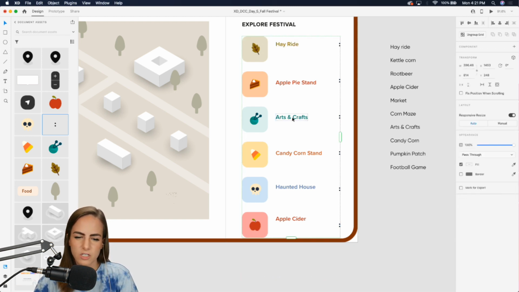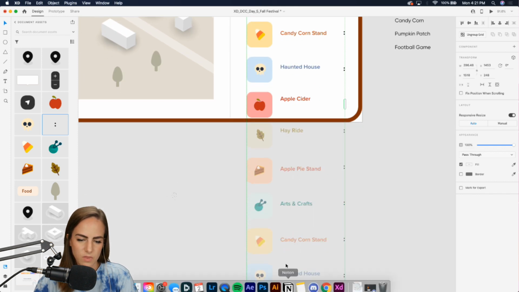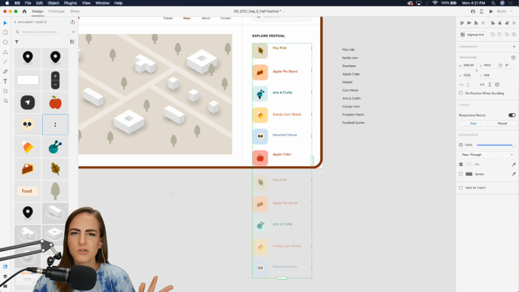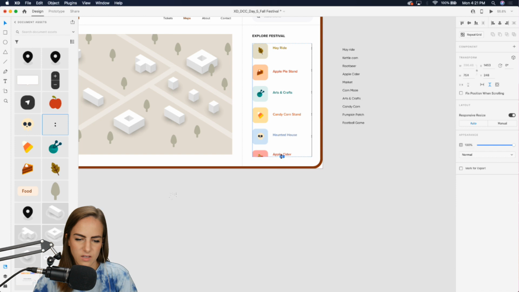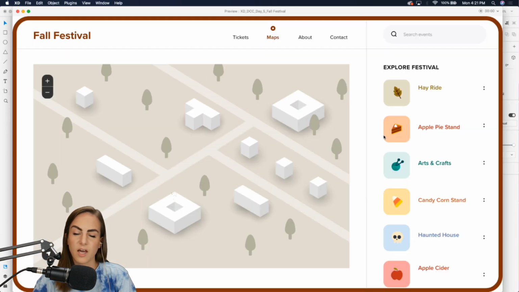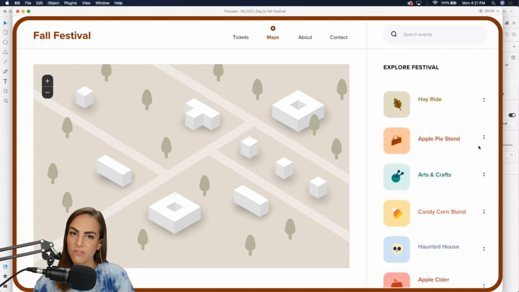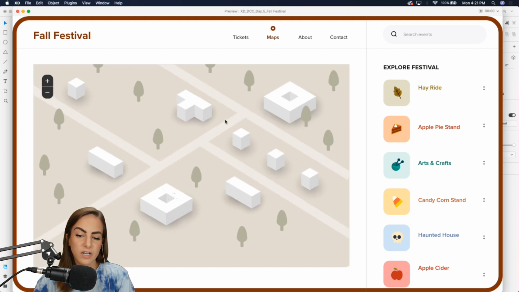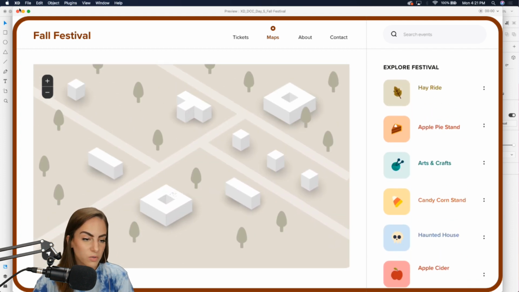Let's do a repeat grid just to show that. So let's say these are kind of scrolling off there. Maybe we've got like hundreds of different stands, and you would just do this. You could leave it right there if you want. And then if we press preview, we can scroll through all of these, which is very fun. So we've got our pan over here, and we've got our vertical scroll.